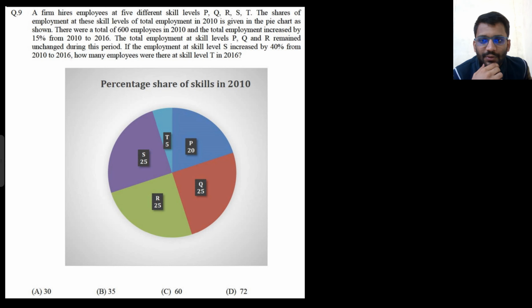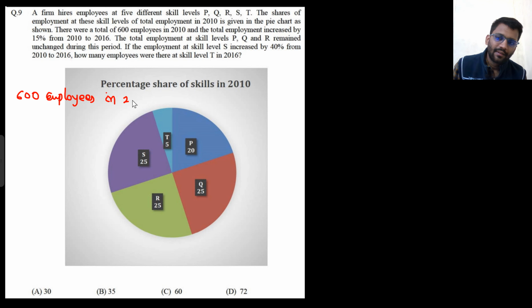There were a total of 600 employees in 2010. 25% of that had skill Q. So 25% of 600 would be 600 by 4.